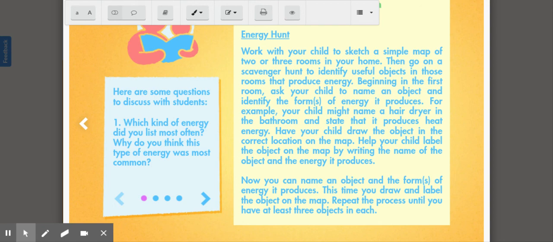I hope that this little guided practice taught you some more things about energy, and that's what we're going to continue to learn about in this unit. So please let your teacher know if you have any questions or need any help, and make sure you go on that energy hunt and look for examples of heat energy, light energy, and sound energy.